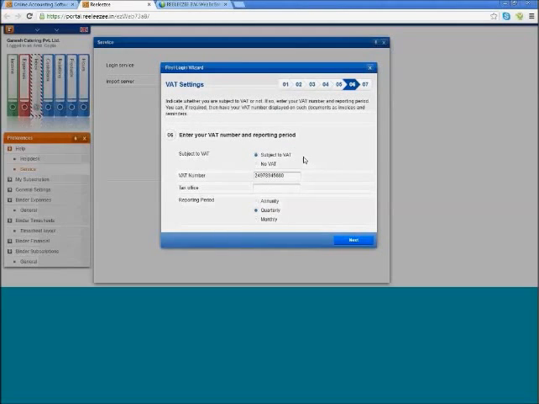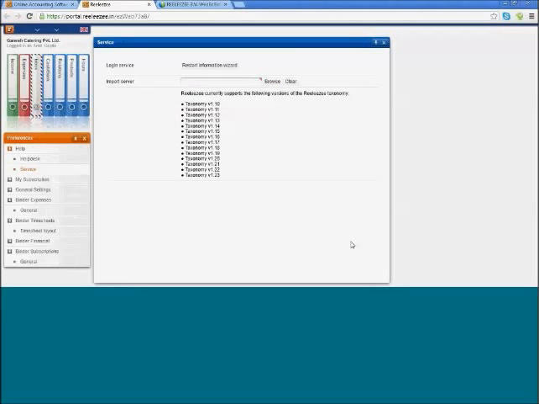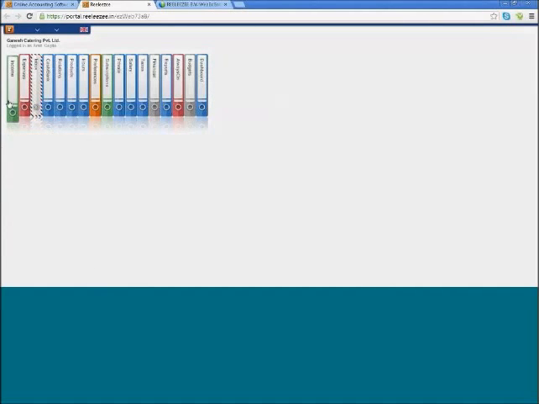You also need to mention if you are subject to VAT or not. If only service tax is applied in your business environment, you need to choose no VAT. If VAT is applied, you need to enter your VAT number, and then mention your reporting period: annually, quarterly, or monthly. The moment you've entered all this information, the application is ready to launch, and you can start using Reeleezee.